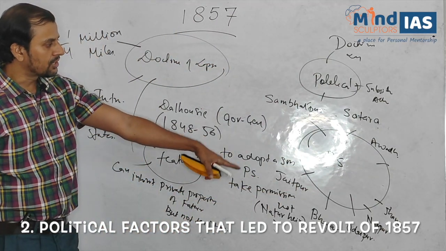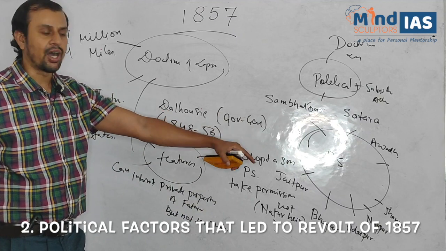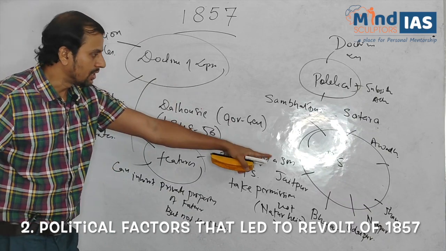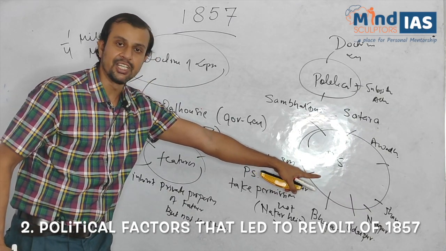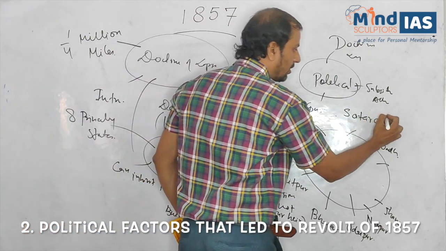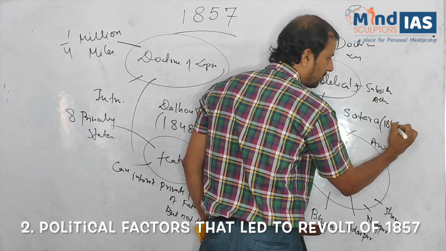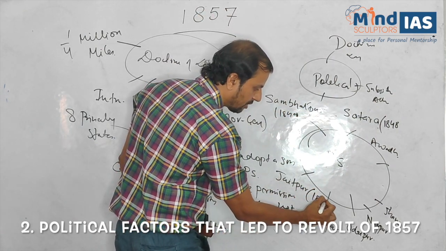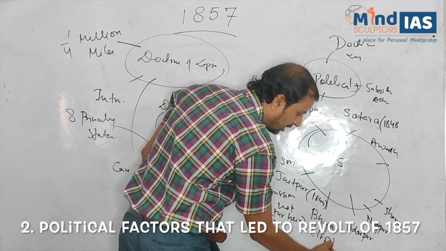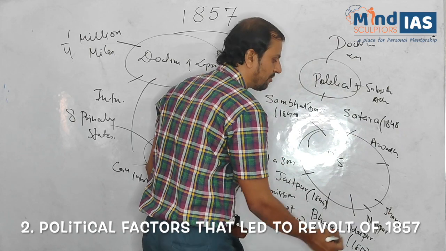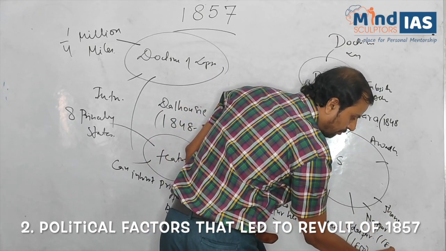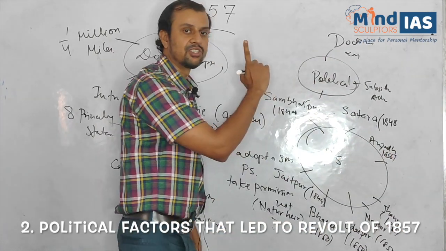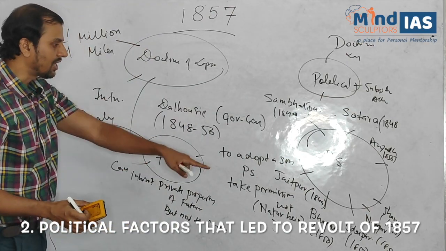So these were the 8 states annexed by the British government on the pretext of the doctrine of lapse in India. Satara, year 1848. Sambhalpur 1849, Jaipur 1849, Bhagat 1850, Udaipur 1850, Nagpur 1854, Jhansi 1855, Awadh 1856. Clear? So these were the 8 states.